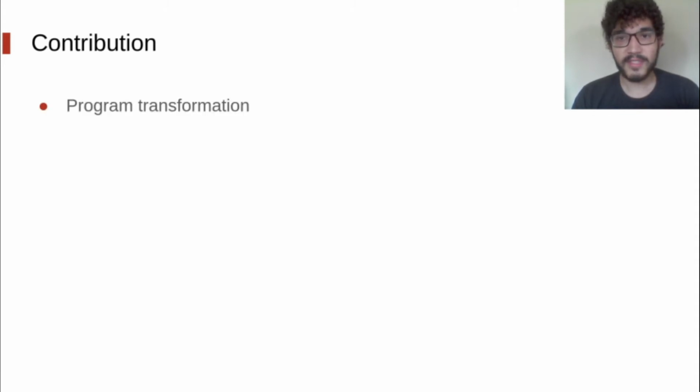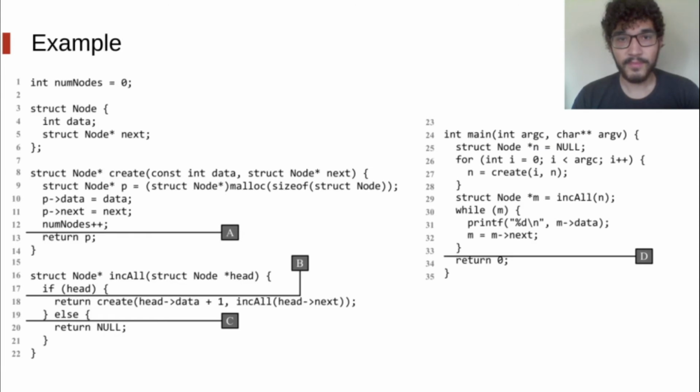We propose a static program transformation that inserts verification routines called inspection points into a program. An inspection point is a static notion: a point after a statement of a program where the state can be proved. For example, in this program, we can identify 4 inspection points, marked as A, B, C, and D. In this work, we create inspection points at the exit point of functions.